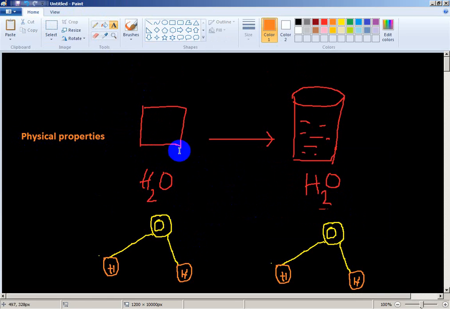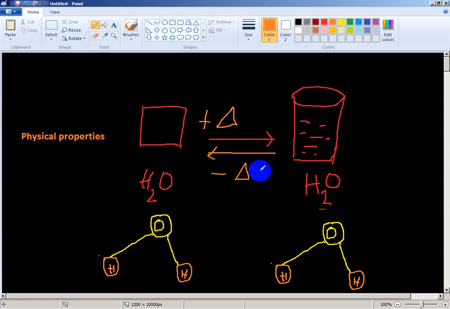Okay, if I give heat to ice, it becomes water. If a plus heat is applied, the delta sign is heat applied, plus sign means heat. If we supply heat, solid becomes liquid. This process is called melting. And if I lose energy, delta minus, heat released, then water becomes ice. So this process is reversible.